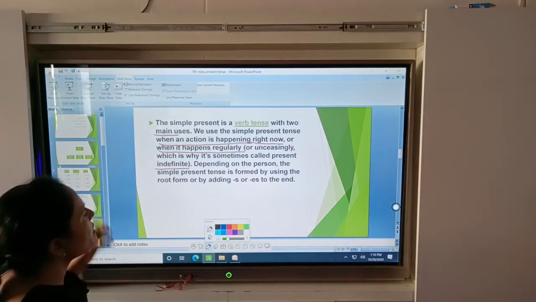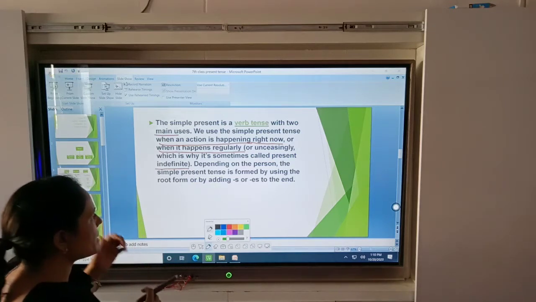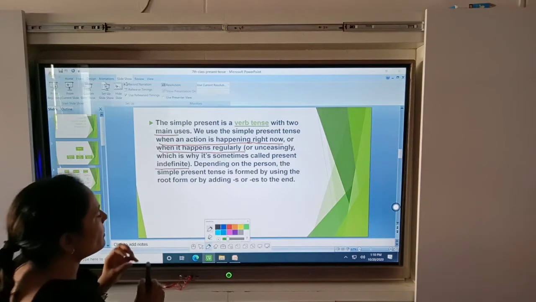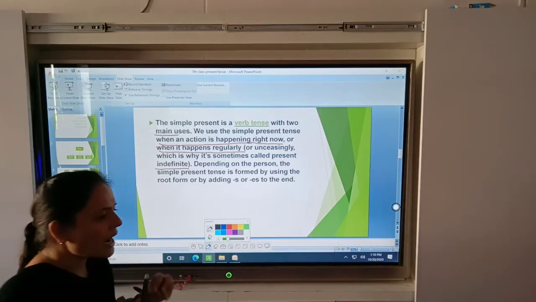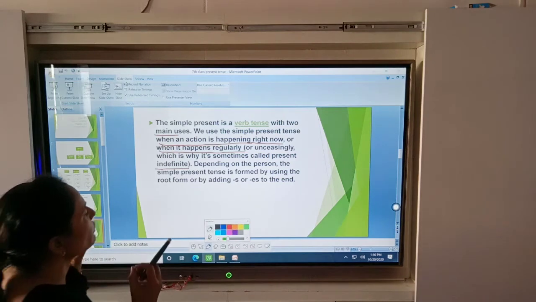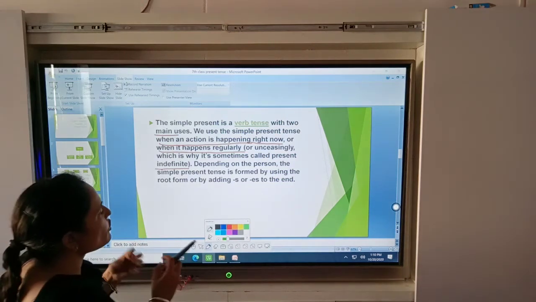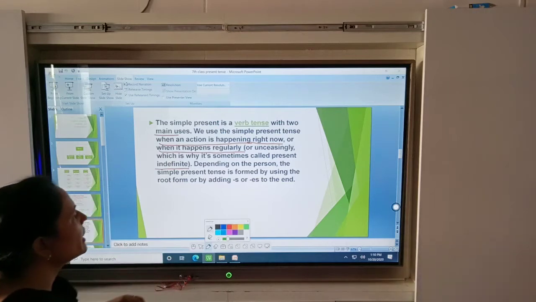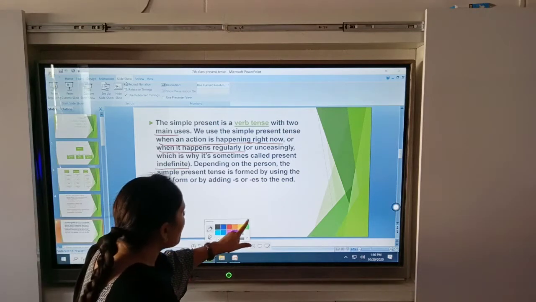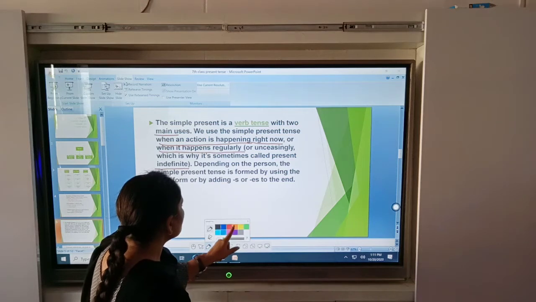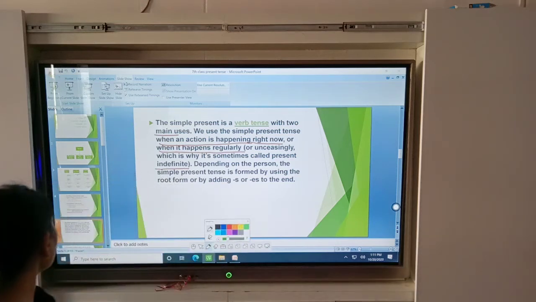Depending on the person, the simple present tense is formed differently. When you write in the simple present and talk about the present time, it is very important to learn the first person, second person and third person.